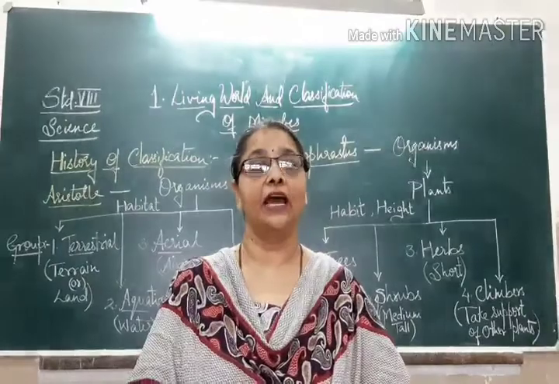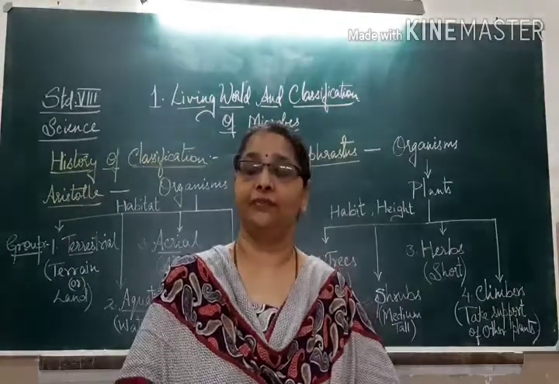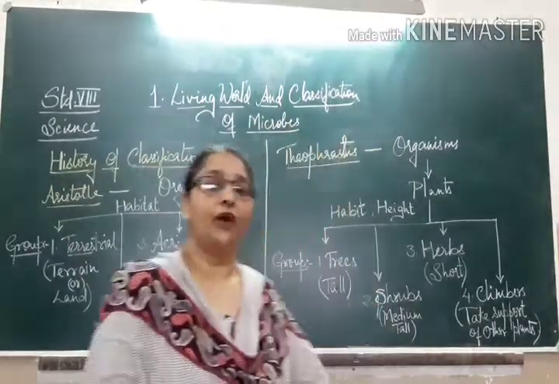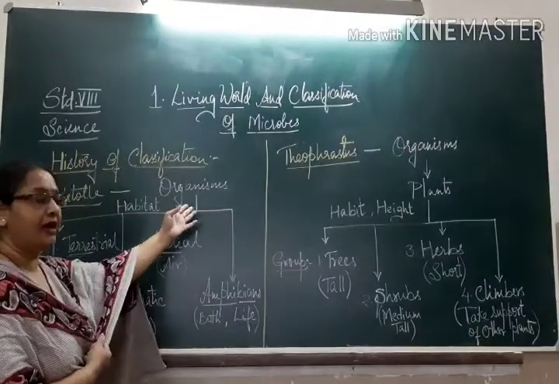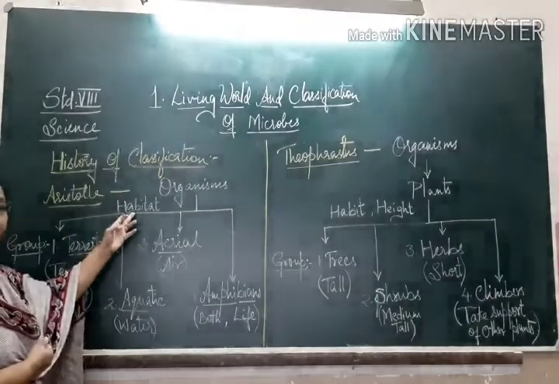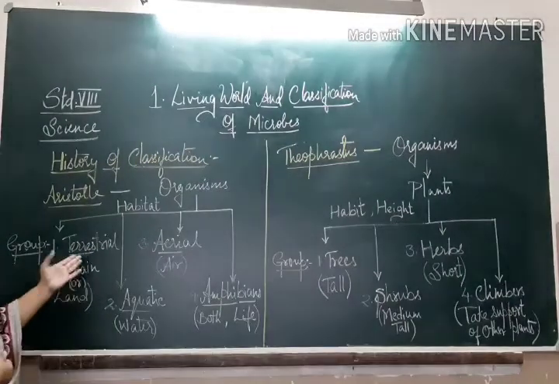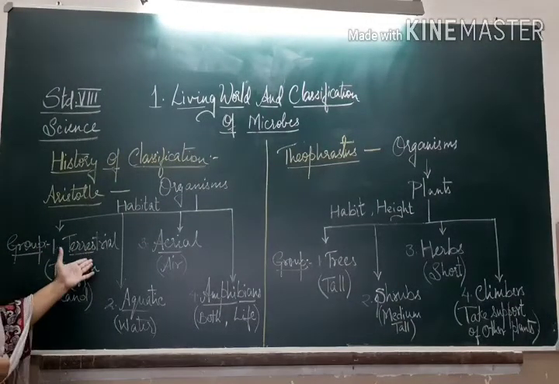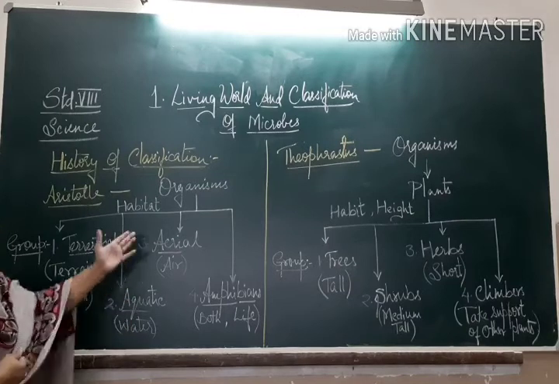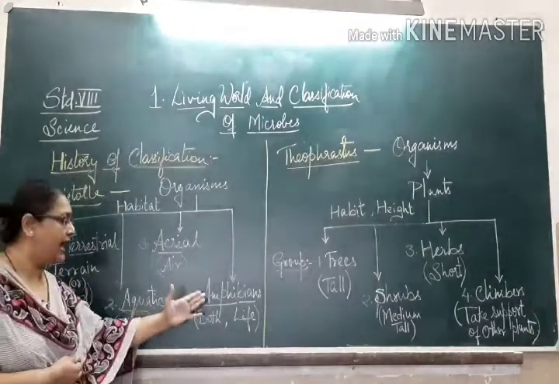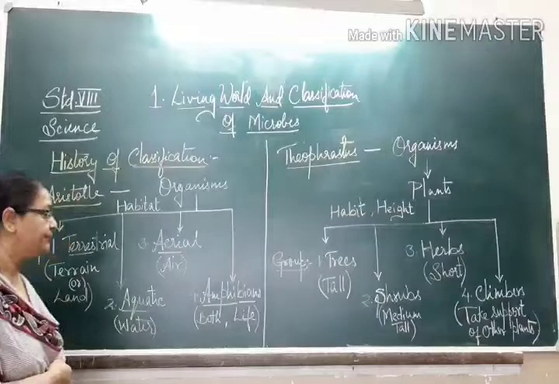Let us see Aristotle's system of classification. The organisms were classified on the basis of habitat into four different groups. Group 1, terrestrial, Group 2, aquatic, Group 3, aerial, and Group 4, amphibians.